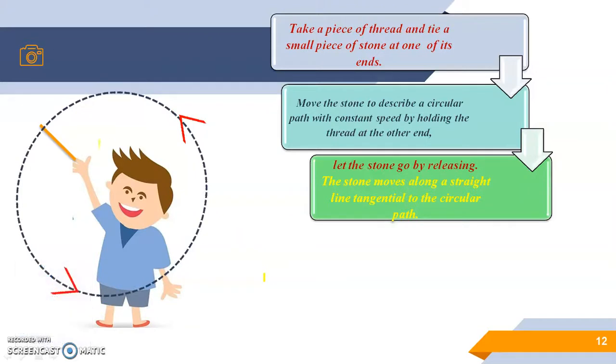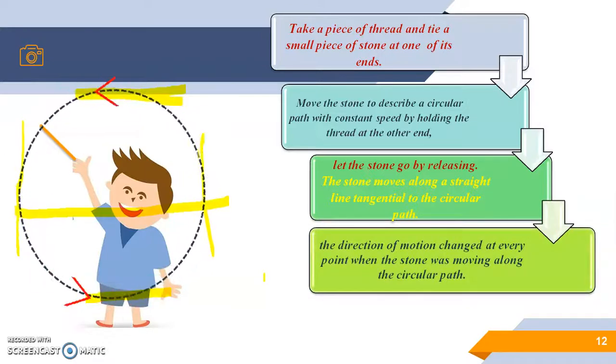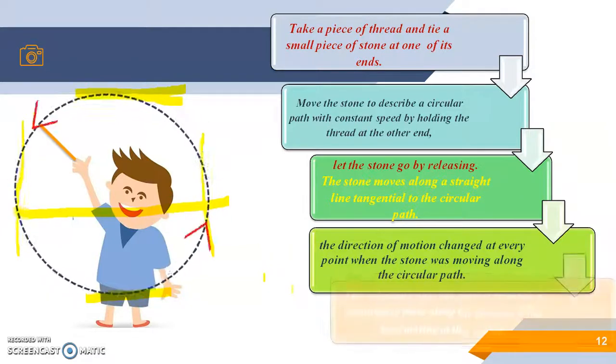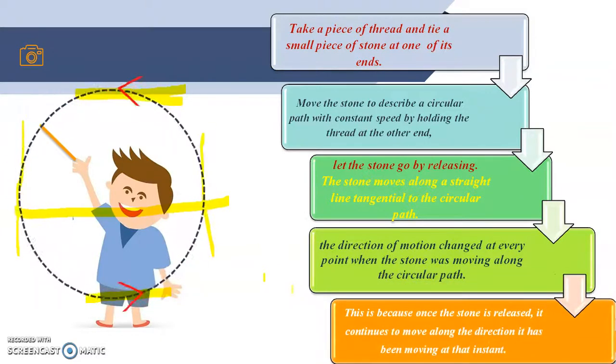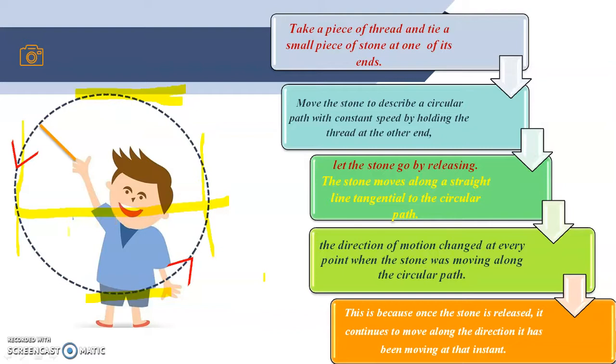When you rotate this and when you throw this, then the stone moves along a straight line tangent to the circular path. Tangent means a line going outside the circle parallel to the diameter. Clear? So it will rotate like this. The direction of motion changed at every point when the stone was moving along the circular path. And this is all because once the stone is released, it continues to move along the direction it has been moving at that instant. Look at this picture.